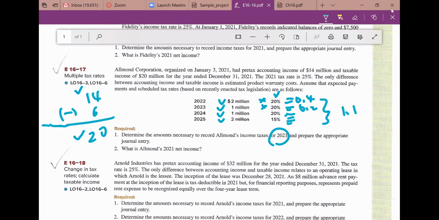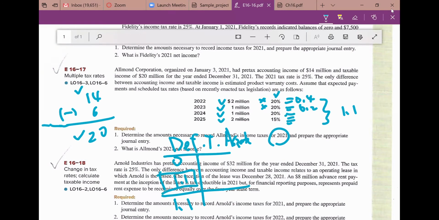Okay, so deferred tax assets should be 1.1. Okay, let's say the beginning balance 0. So how to make it become 1.1? We need to debit 1.1. Okay, that's why this is the journal here.